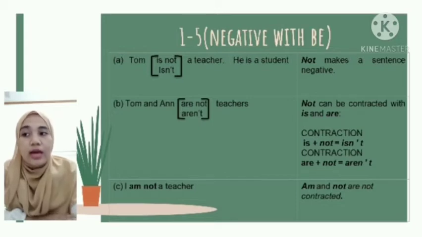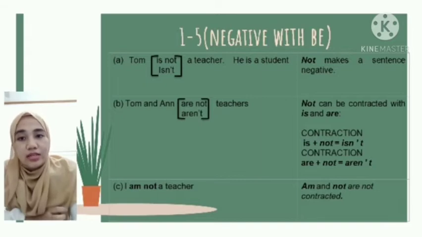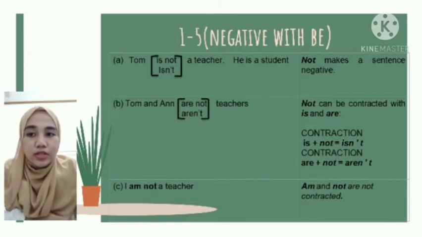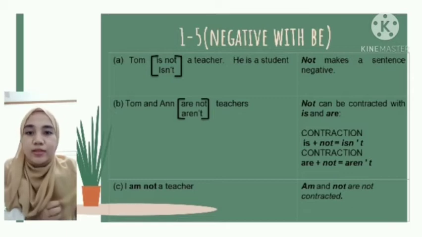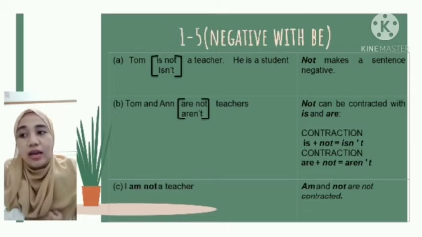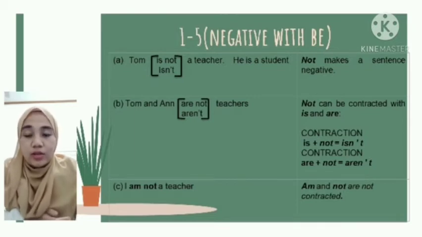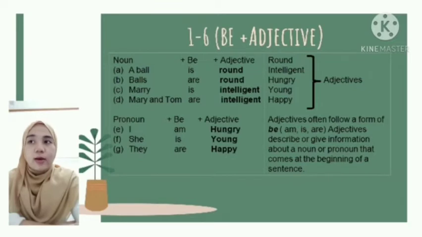For more examples, on table B, Tom and Anne are not teachers. So are plus not become a contraction such as aren't. So not here can be contracted with is and are. For example, is plus not becomes isn't and are plus not becomes aren't. So the last table, I am not a teacher. Am and not are not contracted.